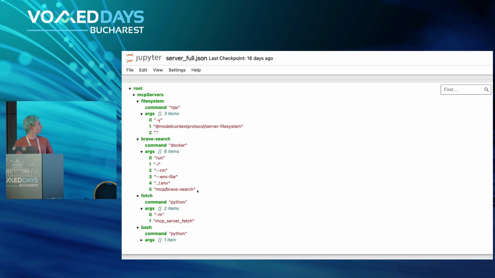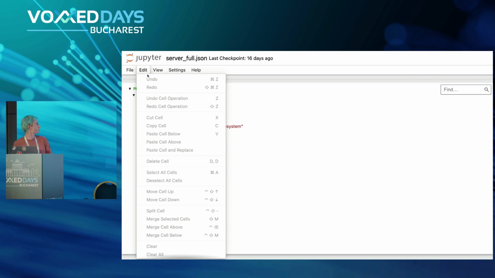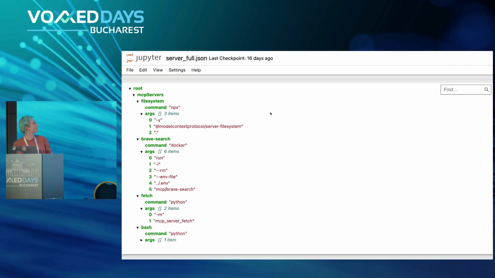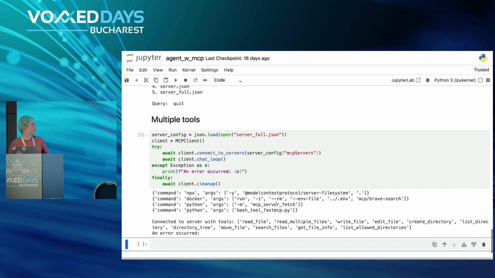Let's actually quickly remove it. Okay, for some reason I can't edit the JSON. Interesting. All right, but I won't spend time debugging it now.